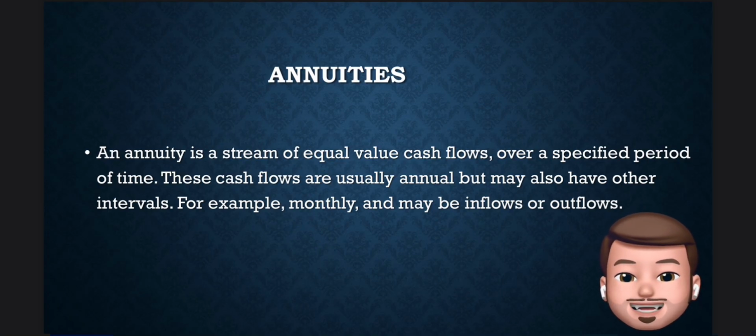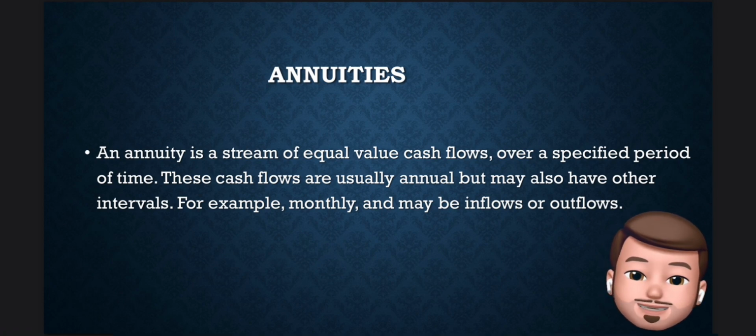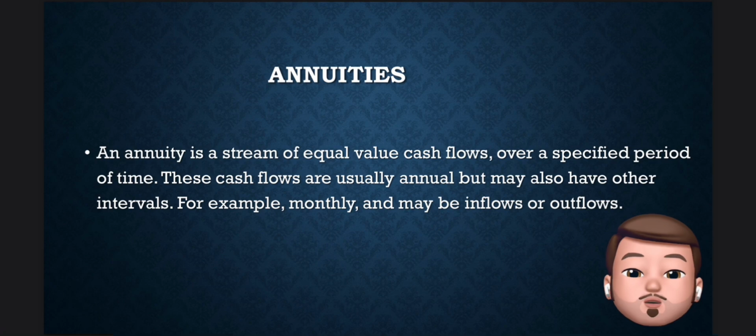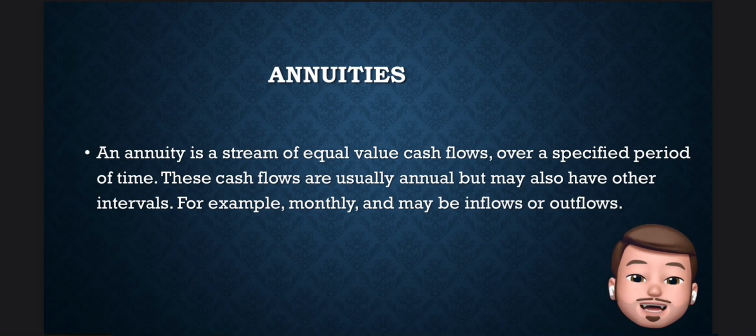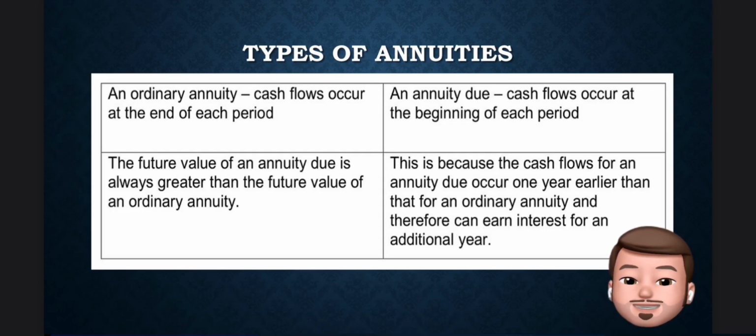Next, we move to annuities. An annuity is a stream of equal value cash flow over a specified period of time. These cash flows are usually annual but may also have other intervals, for example monthly, and may be inflows or outflows. There are two types of annuities.